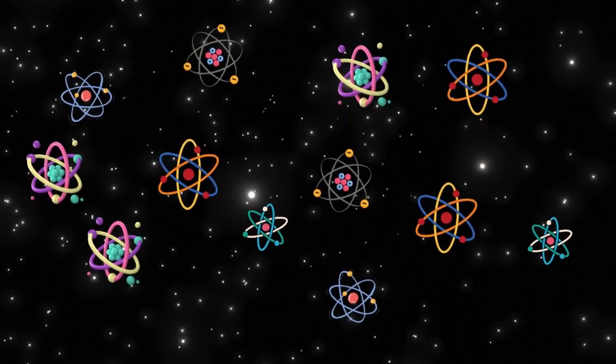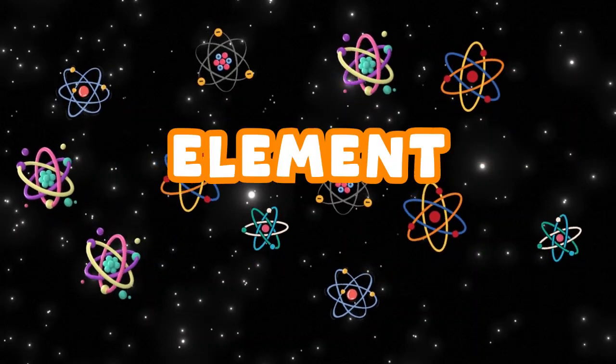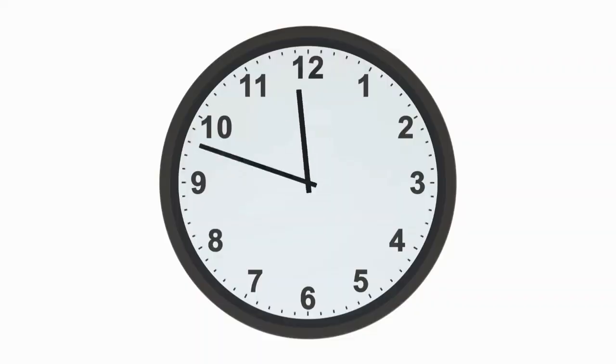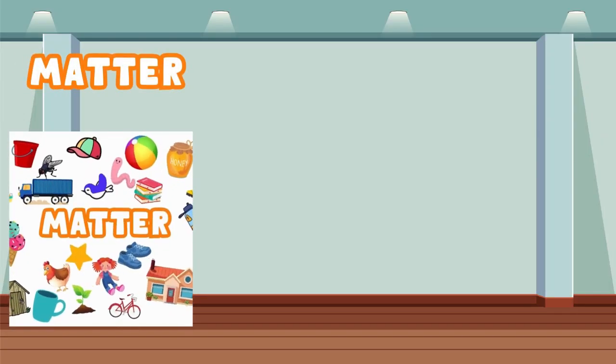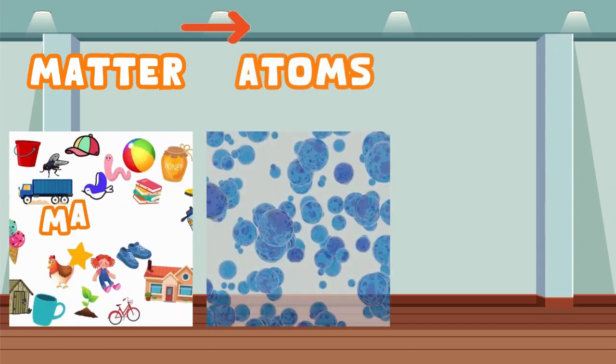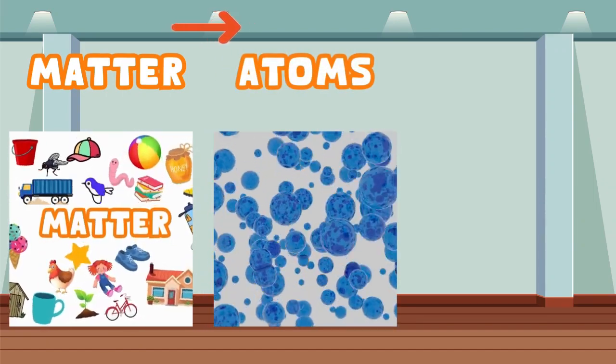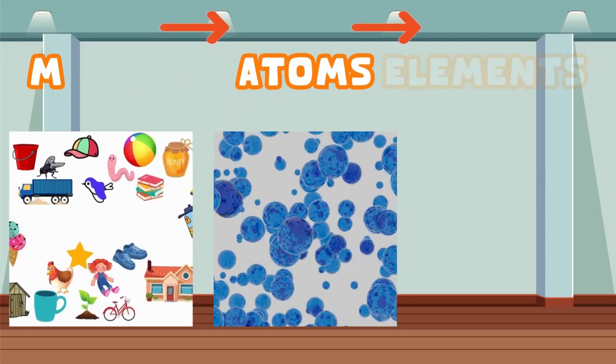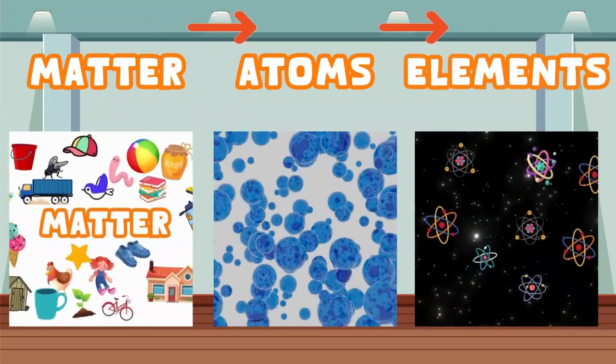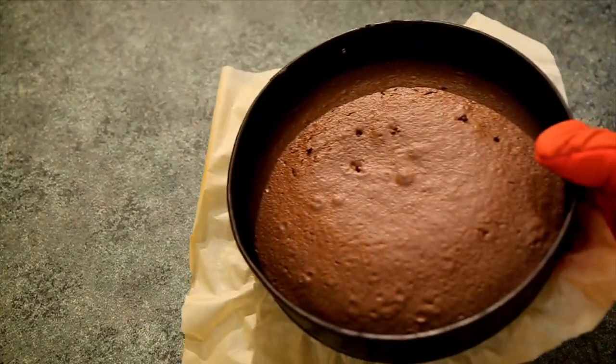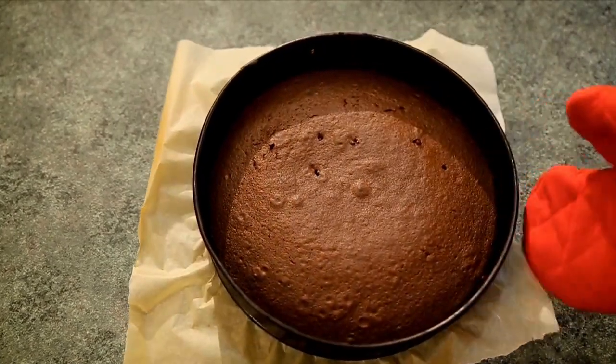This is important information because the universe is full of all sorts of different atoms, each with a different number of these protons, neutrons, and electrons. Each different atom is called an element. Some of them have names that you've probably heard before. But let's recap all that. All matter is made from atoms. Atoms are the building blocks of matter. And inside matter there are different kinds of atoms, and we call them elements. Feeling confused? Well, I'll explain it more here.